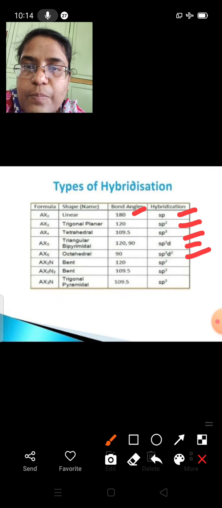What happens during hybridization? This is the configuration of carbon at excited state. One of the 2s electrons has jumped into the empty 2pz orbital. Before hybridization, the 2s orbital and 2p orbitals have different energies, which we showed by drawing them at different levels.